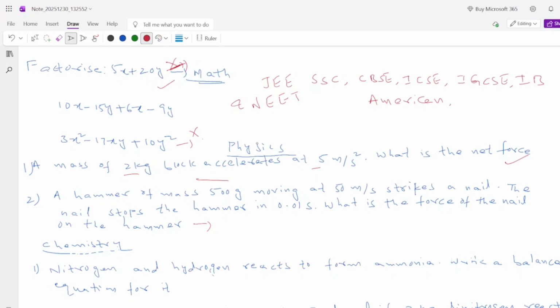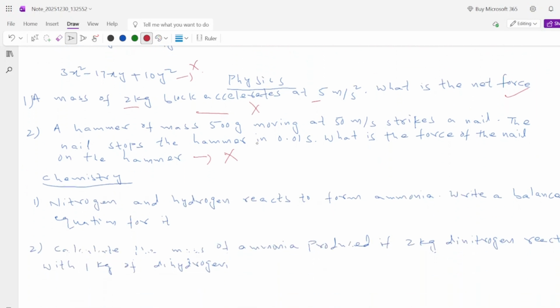Now, what is happening again at the end? Neither will students be able to understand this question nor this question also. That means their intermediate is also going and their JEE and NEET levels are also going. Now same thing, let us go for chemistry here.